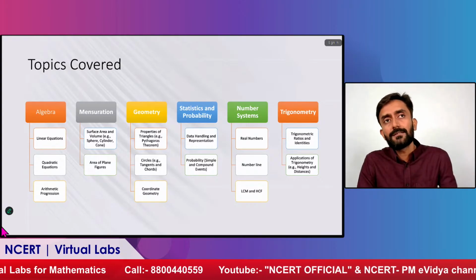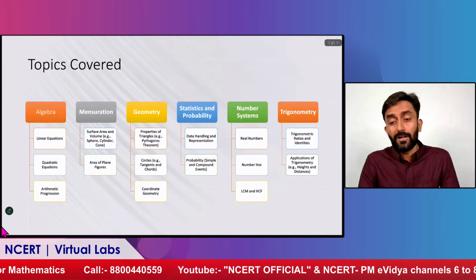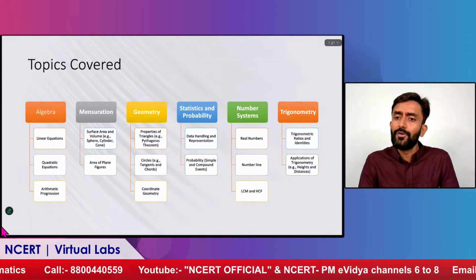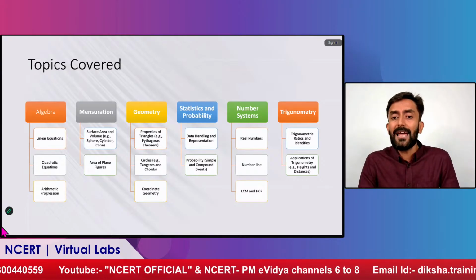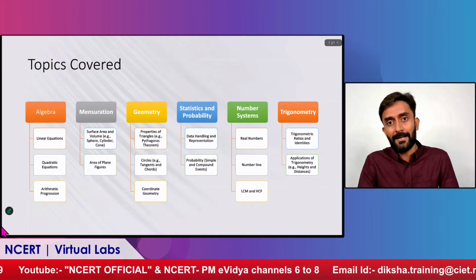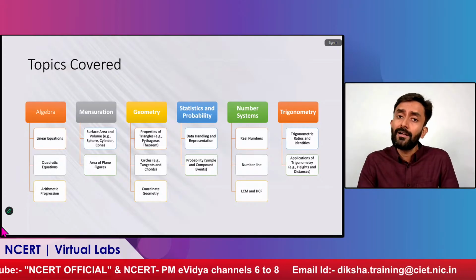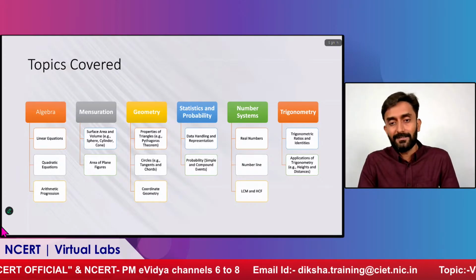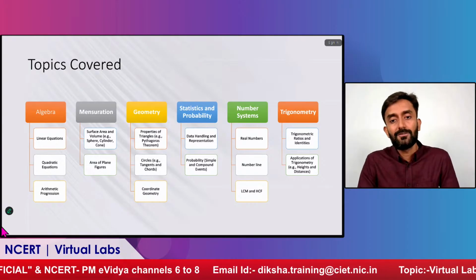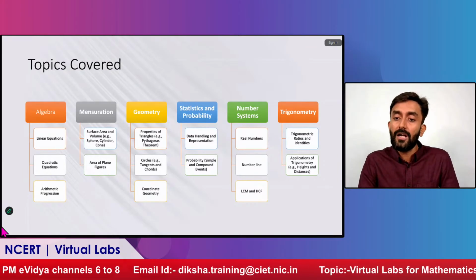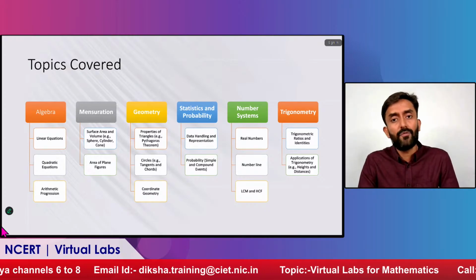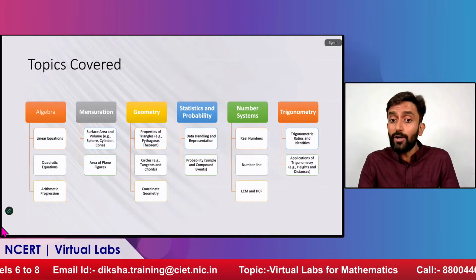Then coming to the number system, the real numbers. What are real numbers? Many students get confused in identifying real numbers, whole numbers, and natural numbers. Then the expressions and activities on the number line, and what activities can be performed on a number line. Then LCM and HCF activities, which are also very important. The labs are created so that they will have a very clear idea of how to find the LCM and HCF of the two numbers provided, and all these are dynamic.